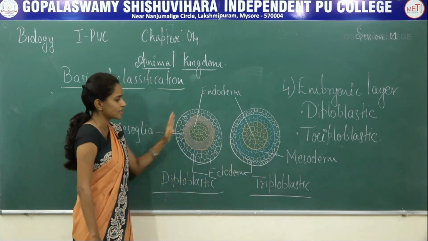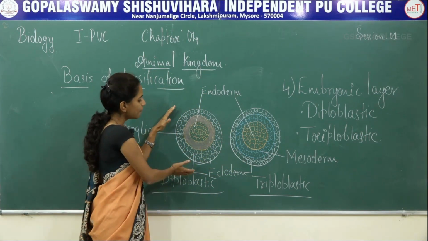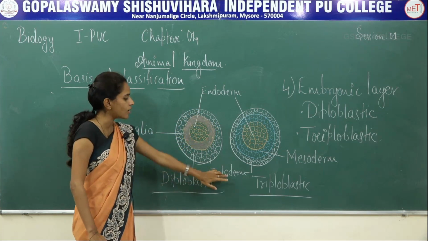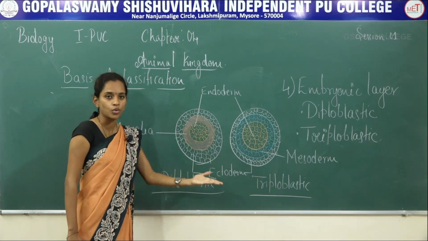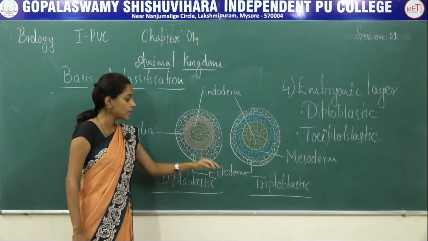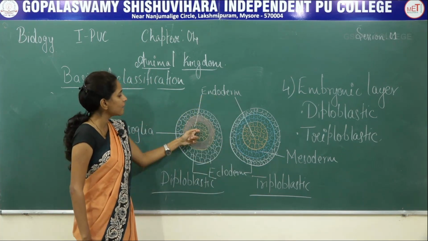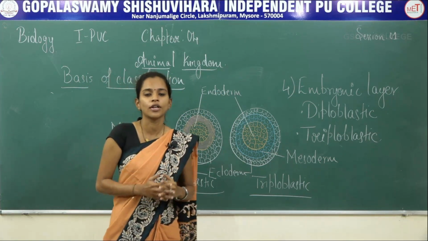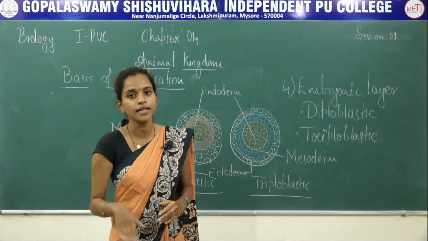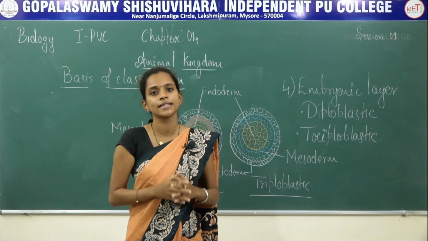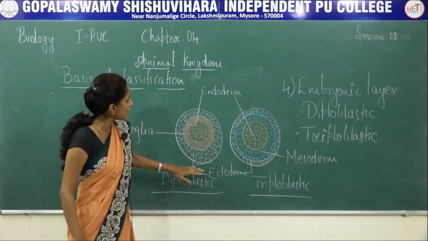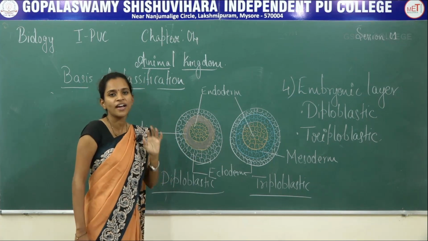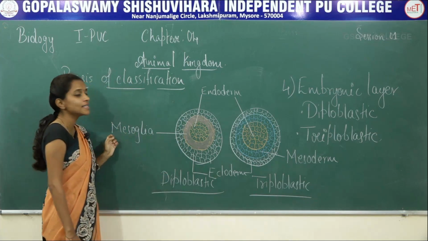When it comes to diploblastic, I have drawn both the diagrams here. So diploblastic means two embryonic layers, I have told. The outer layer is called the ectoderm. Ecto means outer. So outer embryonic layer is termed ectoderm. And the inner embryonic layer is termed endoderm. So the diploblastic embryonic layers are of only two categories. Outer is the ectoderm, inner is the endoderm. But in between this ectoderm and endoderm, there is a particular thin layer or liquefied layer kind, that is what is termed mesoglea.